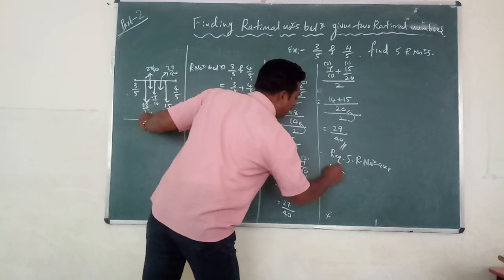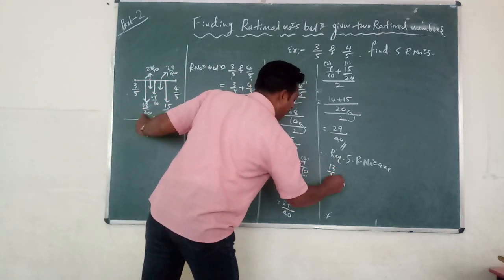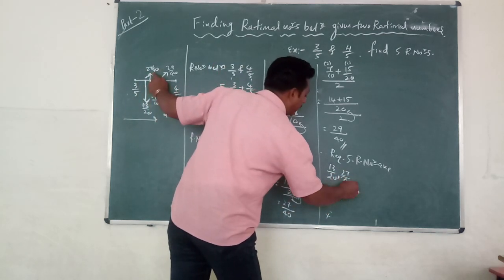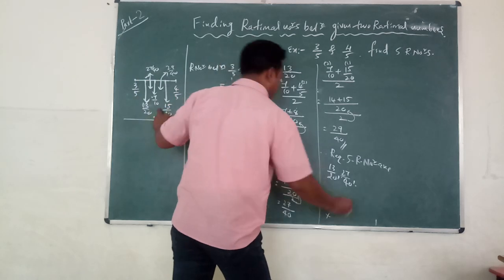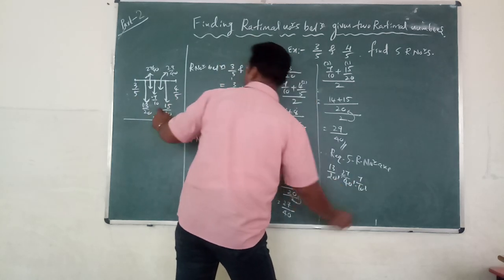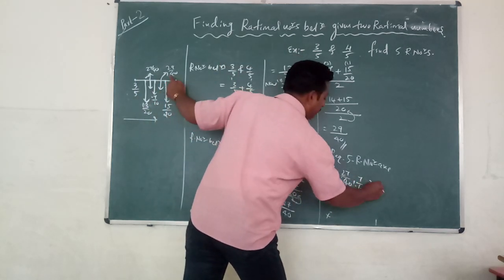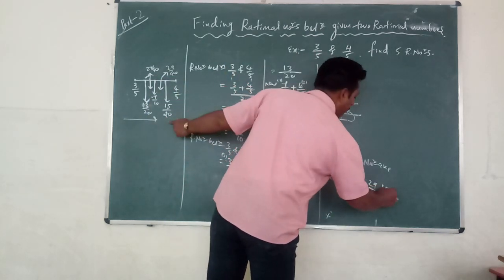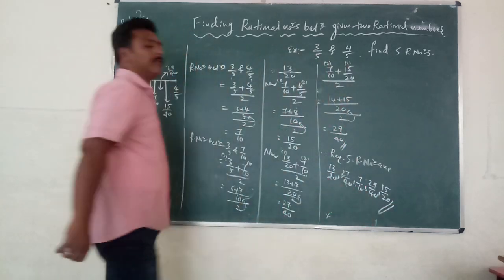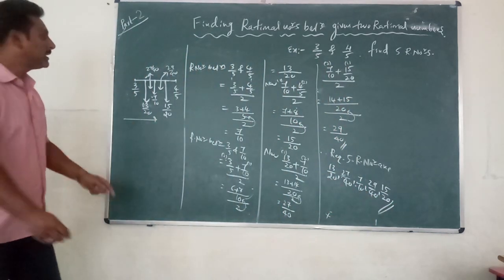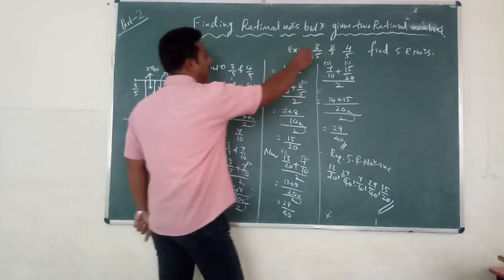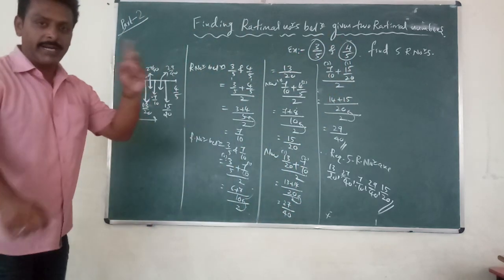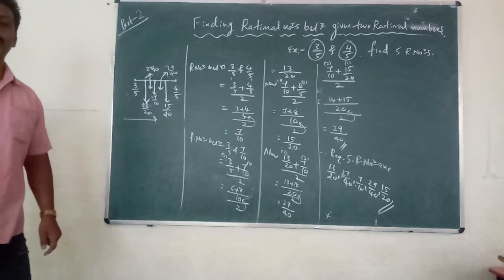That is 13/20, after that 27/40, after that 7/10, after that 29/40, after that will come 15/20. These are the 5 required rational numbers between the given two numbers 3/5 and 4/5. I think you enjoyed. Okay, this is method number 1.